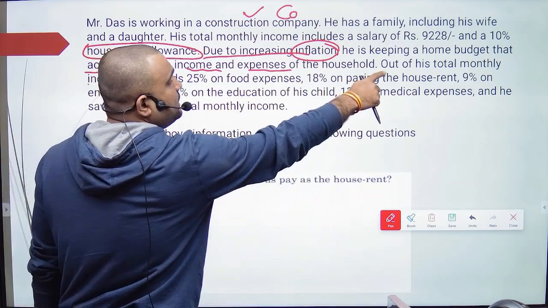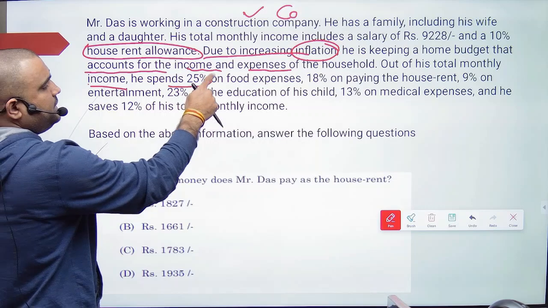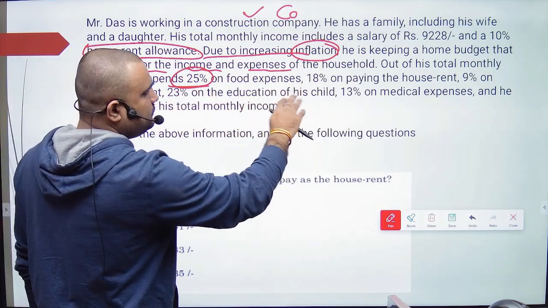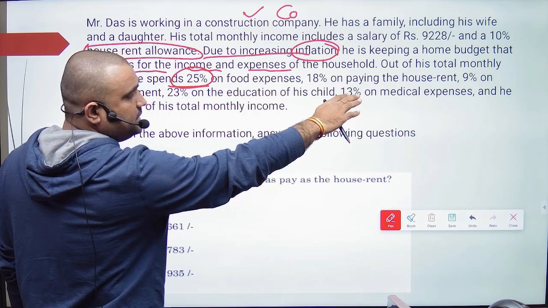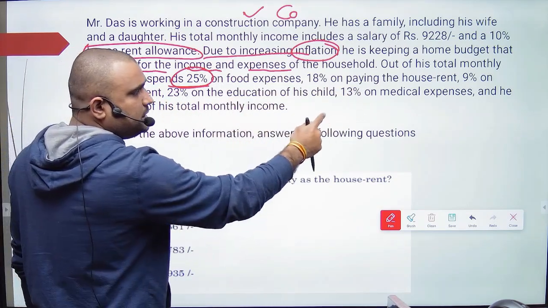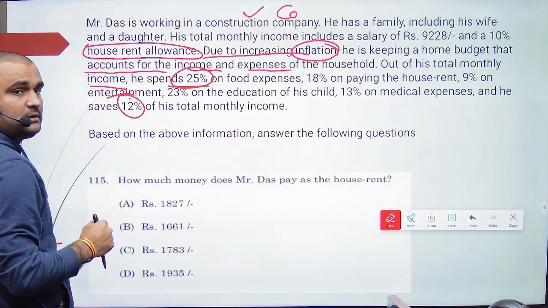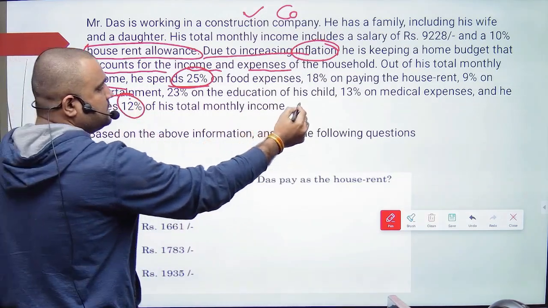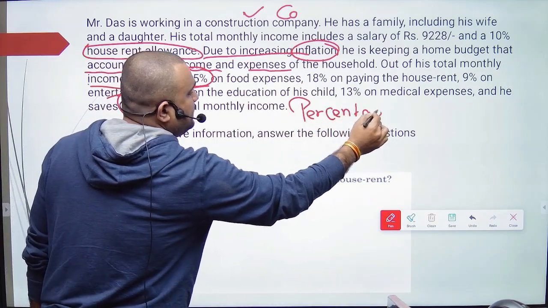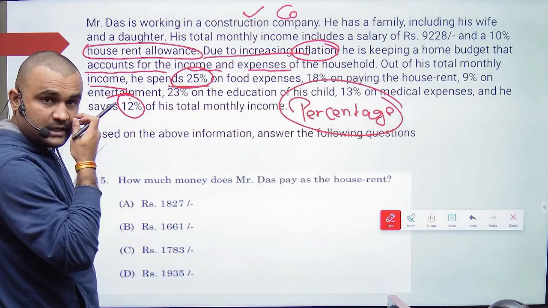Out of his total monthly income, he spent 25% on food expenses, 18% on paying house rent, 9% on entertainment, 23% on education, 30% on medical expenses, and saves 12%. What did they ask? Just a percentage question, nothing else. One of the easiest questions they have asked.